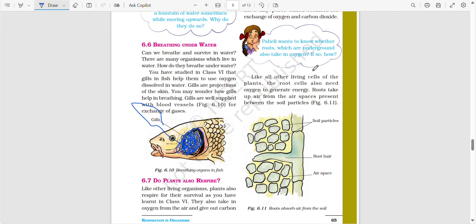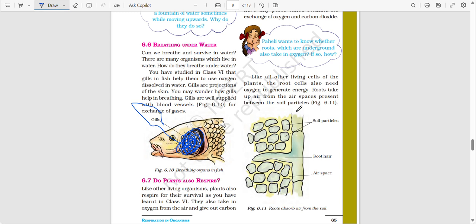Like all other organisms, the cells of plants, including root cells, need oxygen to generate energy.